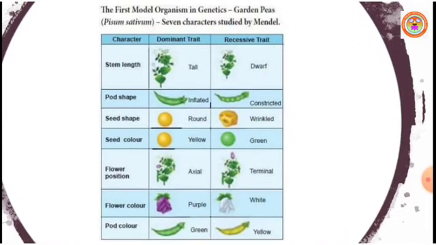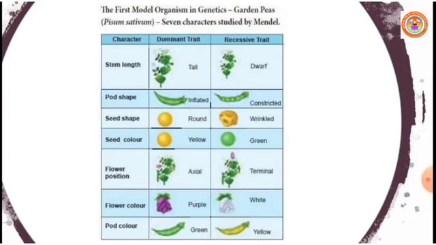First, stem length, in which 2 alternative forms are observed, 2 contrasting traits called tall and dwarf. The next, pod shape. The fruit of Pisum sativum is legume type or pod type, so the nature of the pod is inflated or constricted.